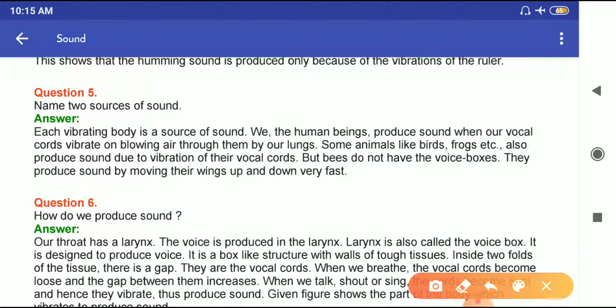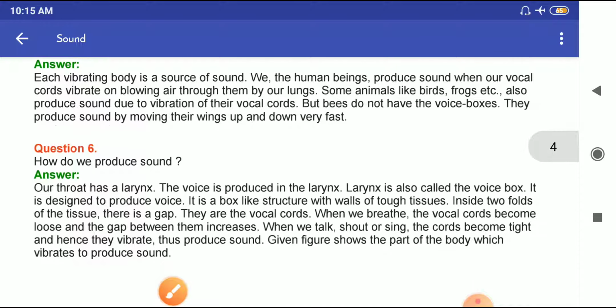We, the human beings, produce sound when our vocal cords vibrate on blowing air through them by our lungs. Some animals like birds, frogs, etc. also produce sound due to vibration of their vocal cords. But bees do not have voice boxes. They produce sound by moving their wings up and down very fast.